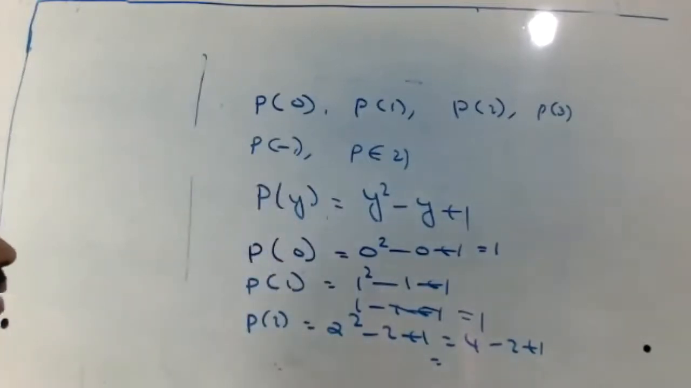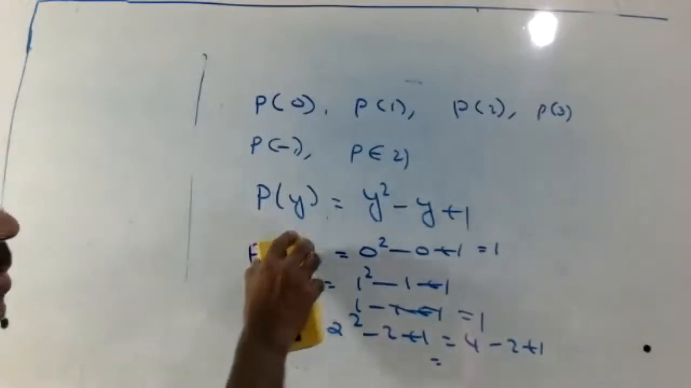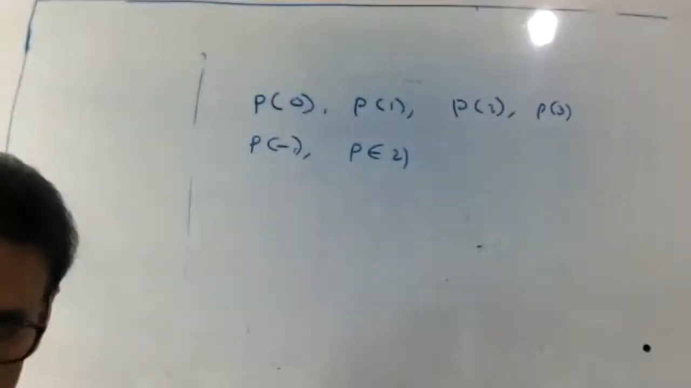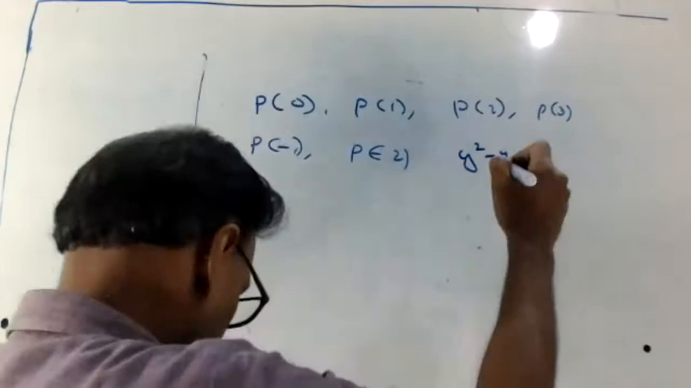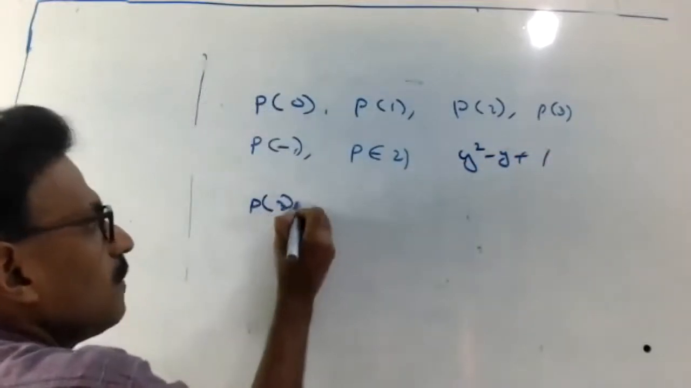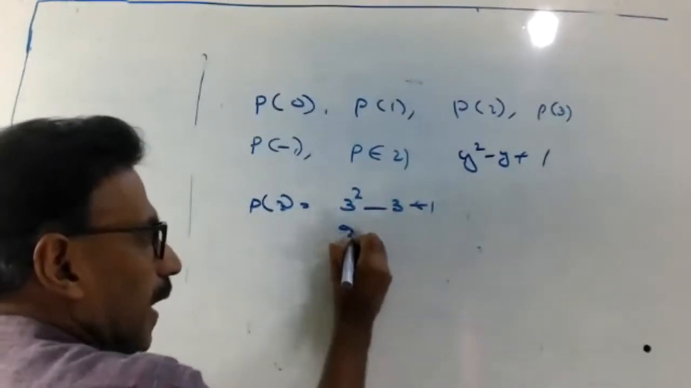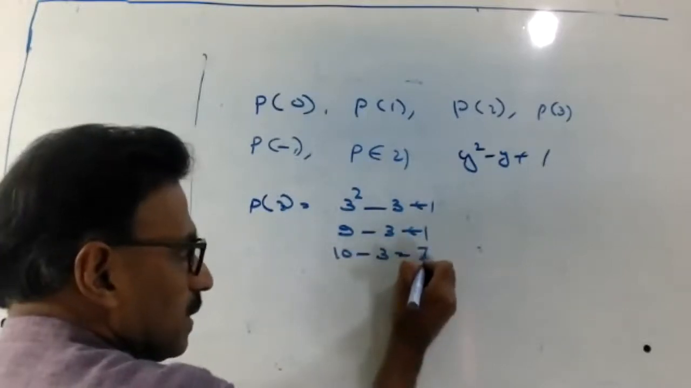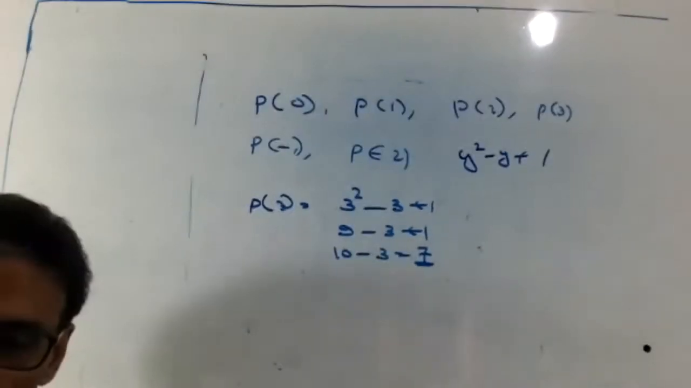Okay, now look at here. This one now. P of 2 finished. Now P of 3. P of y is y square minus y plus 1. So P of 3 equals 3 square minus 3 plus 1, 9 minus 3 plus 1, 10 minus 3 equals 7. Correct or no? 3 square minus 3 plus 1. P of 3 equals 7.